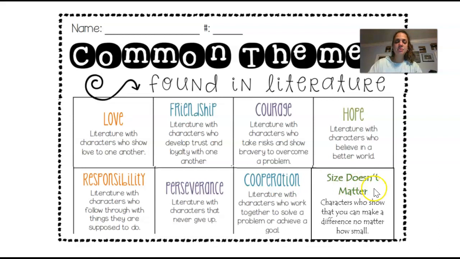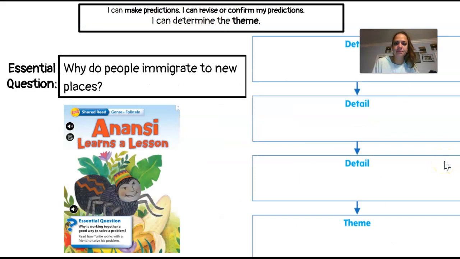And another theme that you might see throughout a book is size doesn't matter. Even the smallest of characters can make a difference. So if you've ever read the book The Lion and the Mouse, where the lion can't get a thorn out of his paw, and this tiny little mouse helps him to get the thorn out of his paw, well, that story is just teaching us that it doesn't matter how small or big you are, you can still accomplish great things. You can make a difference in our world.